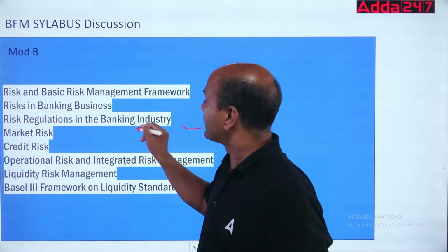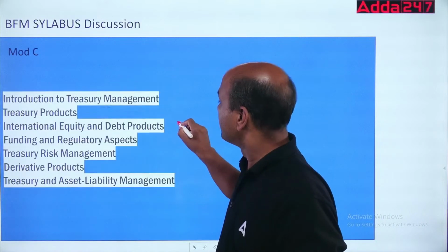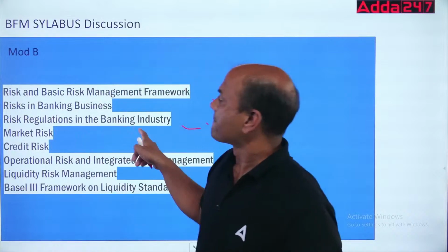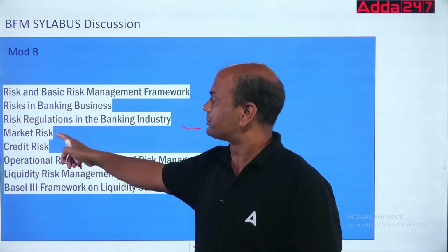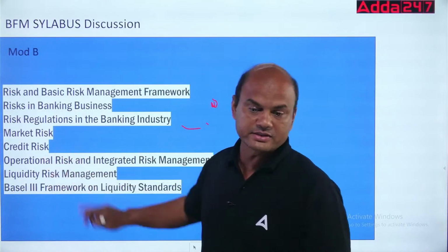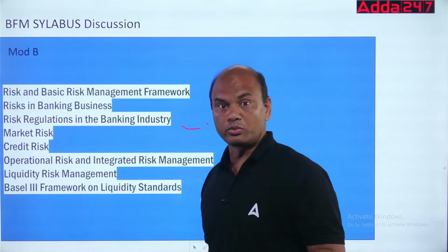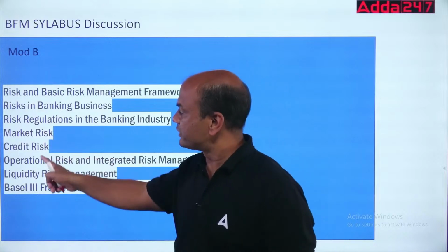Risk regulation. What does RBI say about this? So this chapter covers it. Risk regulations, about how to manage the risk. Then market risk, credit risk, ops risk. These three are the basic risks of module B of Basel norms. Basel 2. Basel 3 covers something higher. So these three risks will be covered in detail.